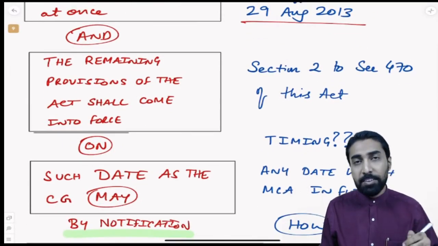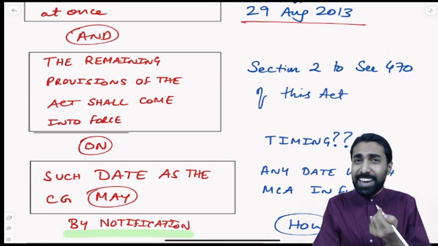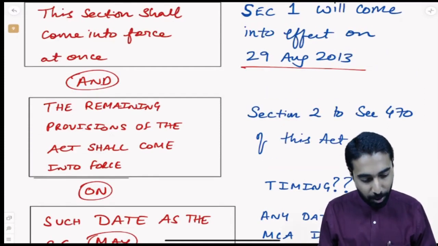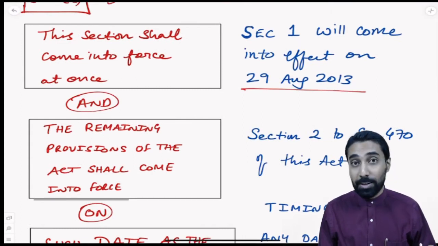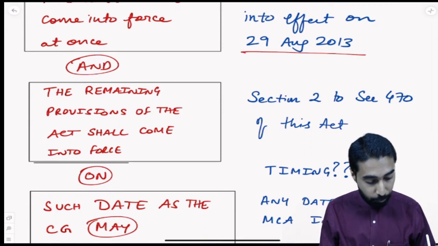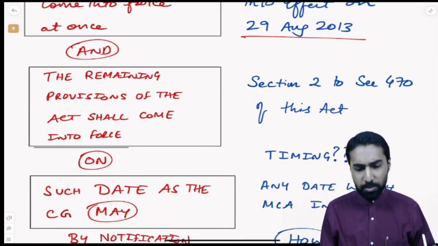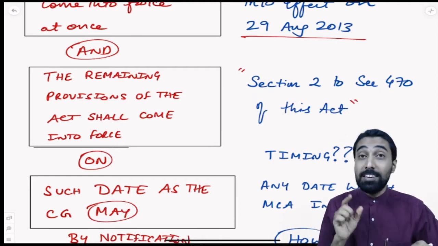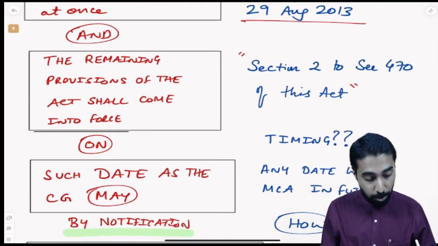And see, we are going by every single line, every single comma, only then we'll understand. So what are they saying? This section shall come into force at once, and the remaining provisions of this act shall come into force on. So what are the remaining provisions? Our section number 2 to section number 470 of the act. When will they come into force? On.